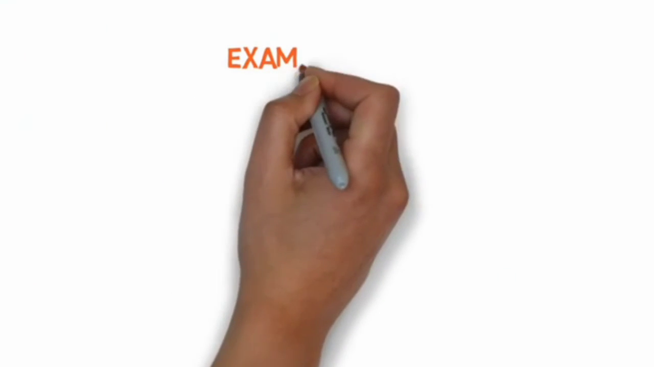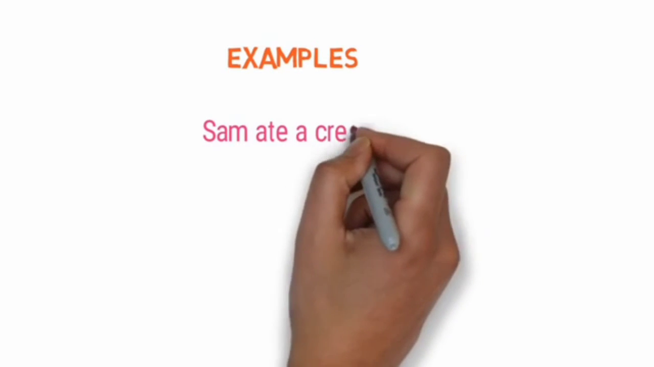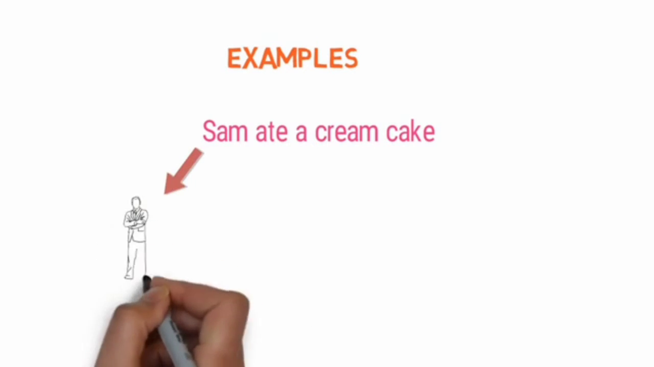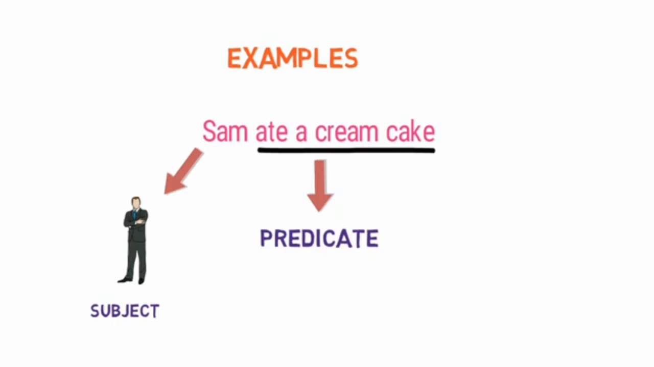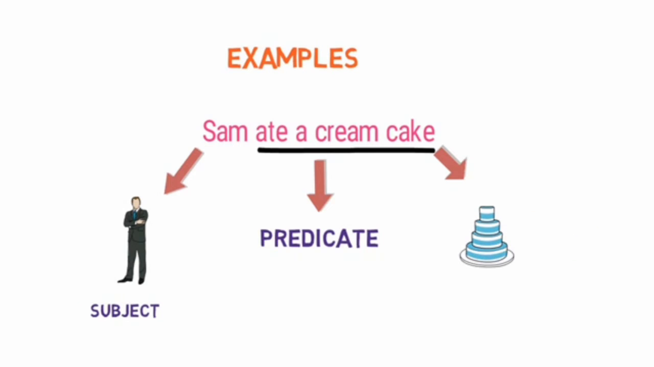Let's look into an example to make things clear. Compare the example with the definition of subject, predicate and object. Sam ate a cream cake. Here, who is the sentence about? It is about Sam. So, Sam is the subject here. And what did Sam do? Sam ate the cream cake. So, ate the cream cake is a predicate here. And what did Sam eat? It is the cake. So, cake is an object here.